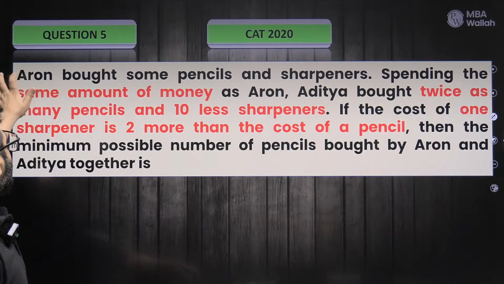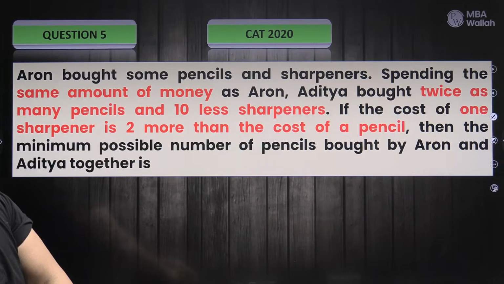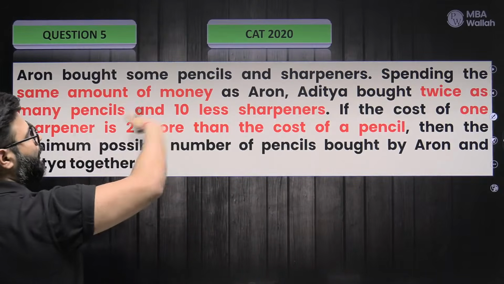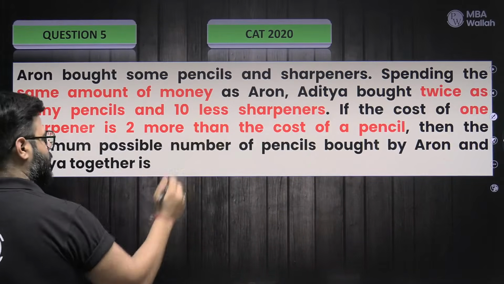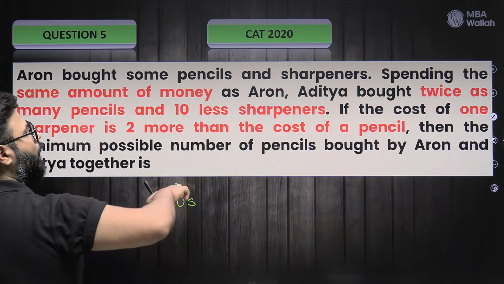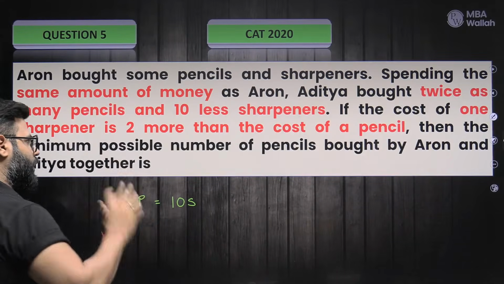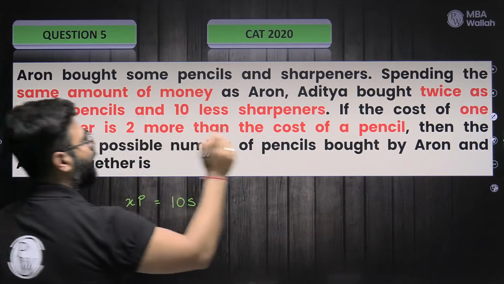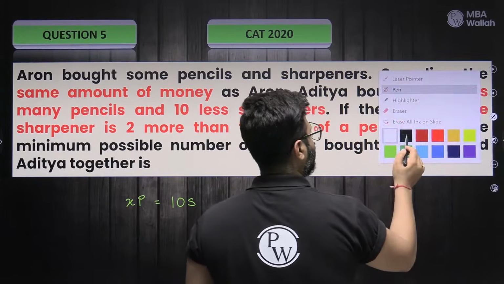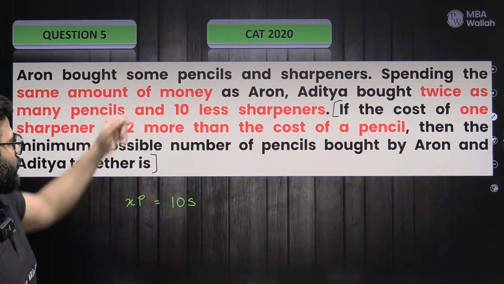You have already solved from here to here. And you have come down to the same thing, that fine, you're letting go 10 sharpeners. That means 10s rupees you are letting go. And in exchange for this money, you're buying extra X pencils. That means XP. So this much you have already done on the last page. Now from here, pick it up. Pick it up from here to here. This much is already solved.